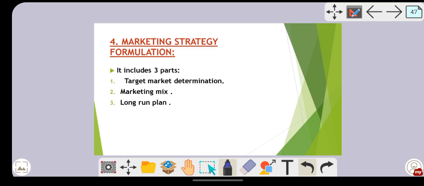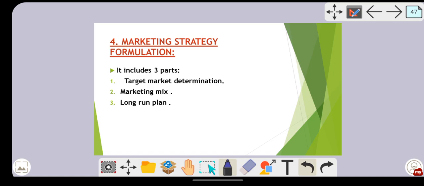Next, marketing strategy formulation. After deciding what to produce, after making the concept development, what will the company do? In the concept development, the consumers' needs and wants are understood by the companies. Whether the product which we are going to manufacture is as per the needs of the consumer, whether the prime benefits of the product are good, whether the price is good, everything will be tested. Once you have tested, you go for the next stage, that is marketing strategy formulation. In this you are going to decide three things. So what are those three things? Target market determination.